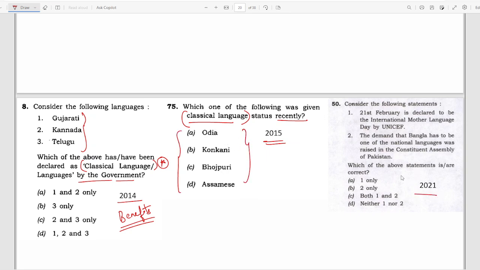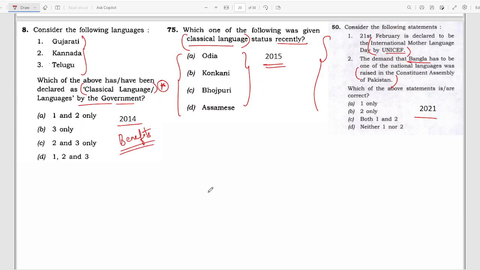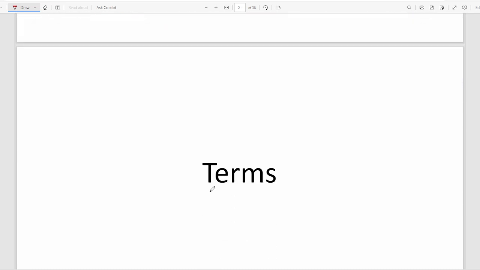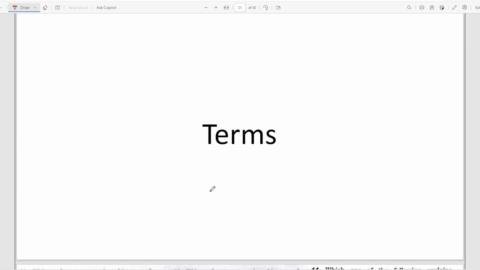In 2021, this question looked different, but it is also related to language. 21st February is declared International Mother Language Day by UNESCO. The demand that Bangla be one of the national languages was raised in the Constituent Assembly of Pakistan. We'll complete till here in this part. In the next part, we will consider the different terms questions. I hope this is clear.